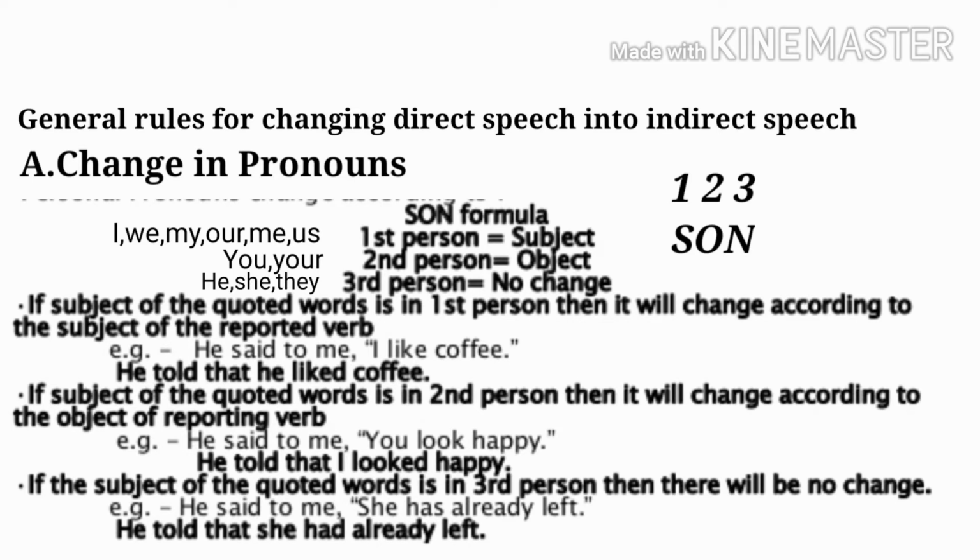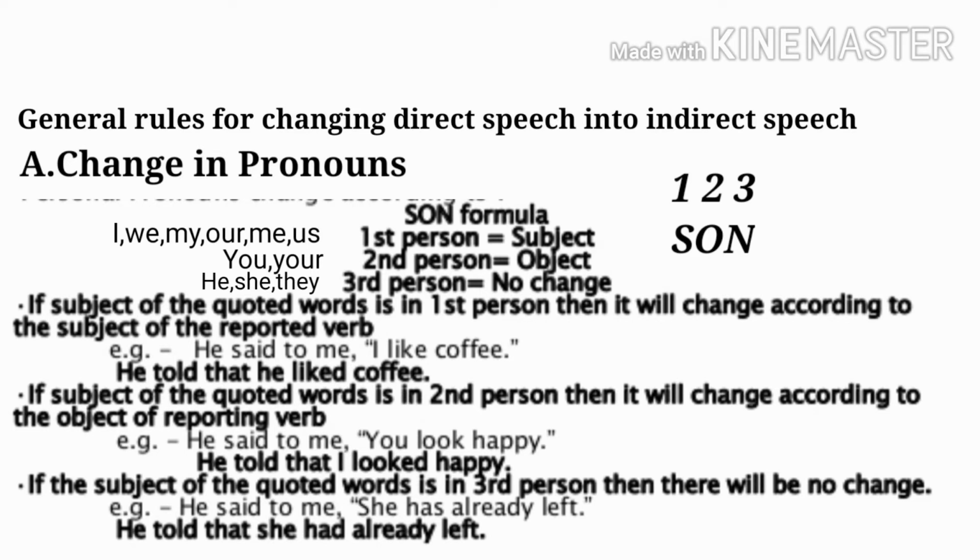He, she, it, they are third person. We have a simple formula, 1, 2, 3 SON. It means first person always changes according to our subject, second person changes according to our object, and in third person there is no change.